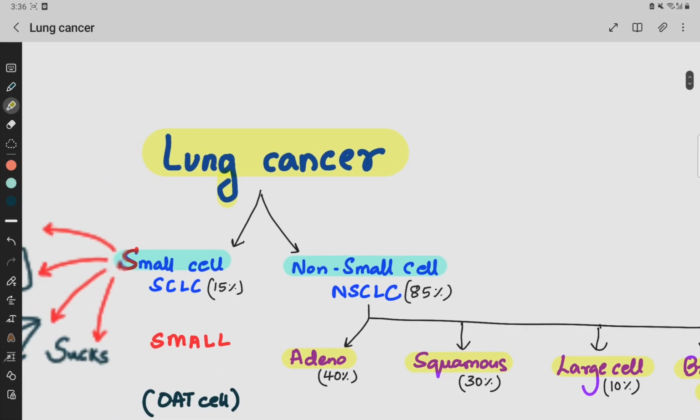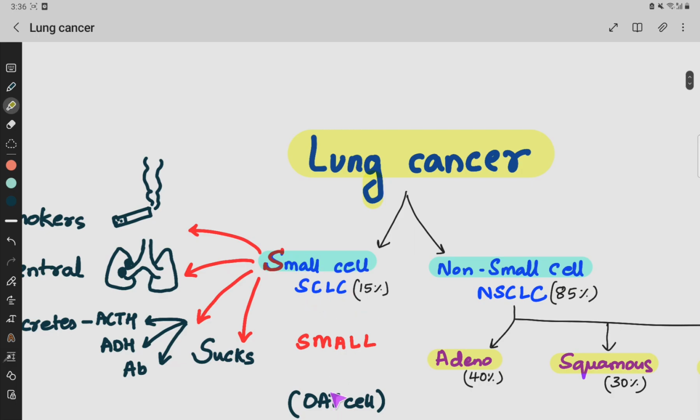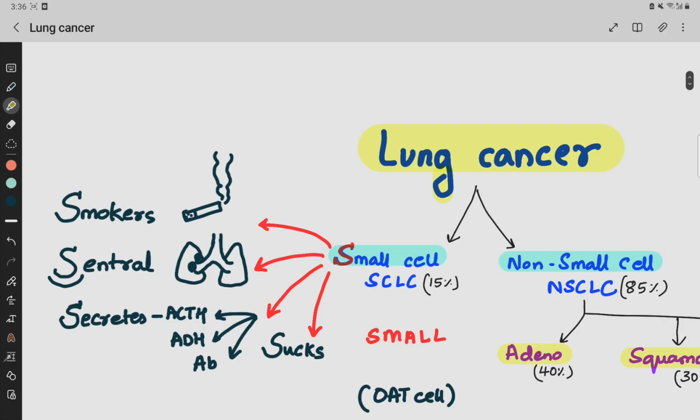Now, just a little bit of features. Small cell lung carcinoma is also called oat cell carcinoma. A few features about small cell lung carcinoma: you can remember it with the letter S. S for smokers, so it is seen in smokers. S is central in region. Just remember it as C or S. It is central, whereas most of the non-small cells are peripheral in nature. So small cell is central, and this secretes ACTH, ADH, and antibodies.